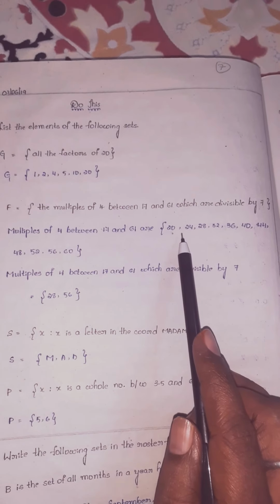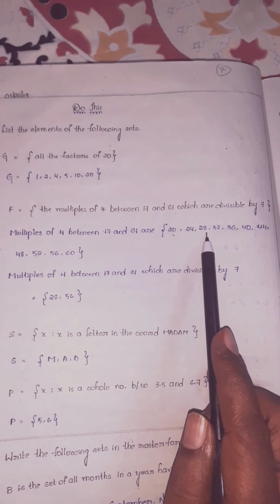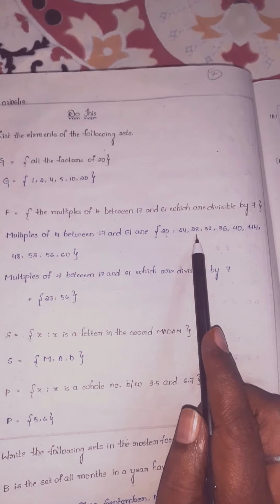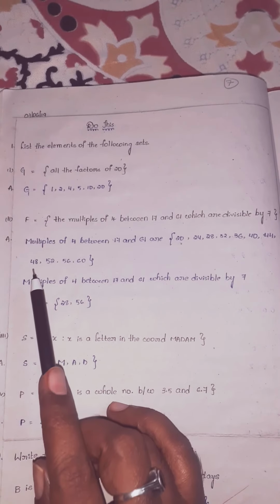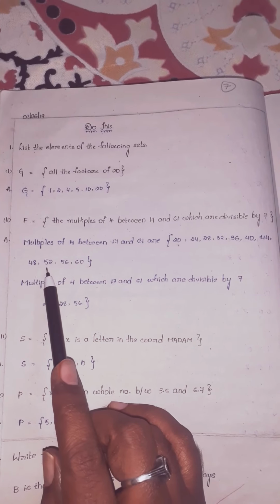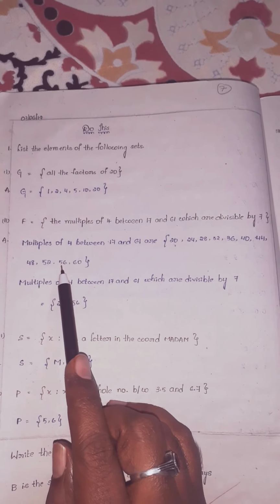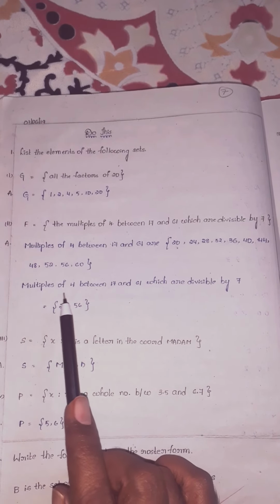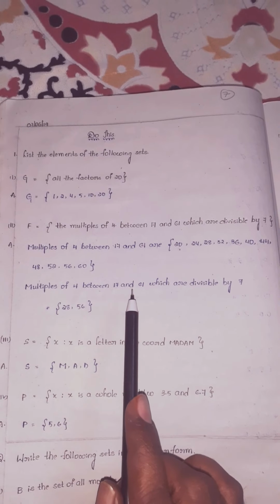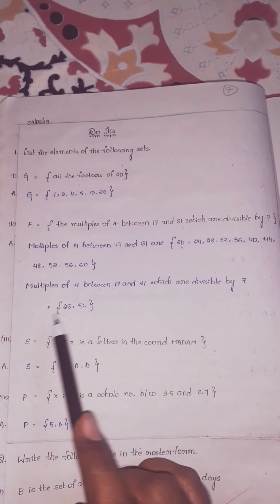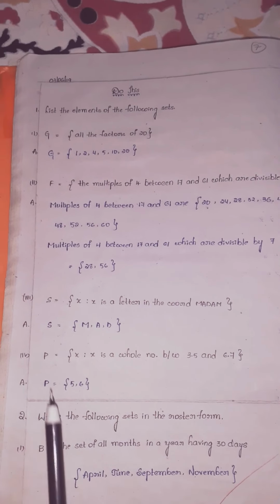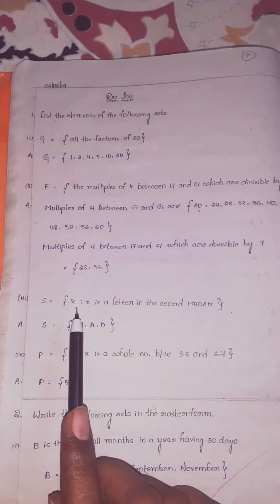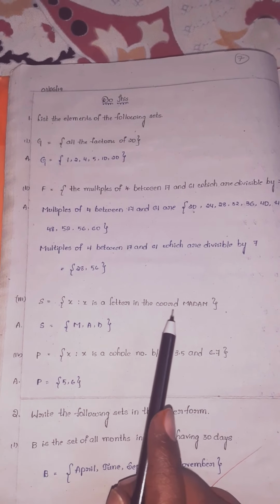So 20 does not go in the 7 table, 24 does not go, 28 goes in the 7 table, children. Next, 36 does not go, 40 does not go, 44 does not go, 48 does not go, 52 does not go, 56 goes in the 7 table, children. So therefore, what is the answer, children? Multiples of 4 between 17 and 61 which are divisible by 7 are 28, 56. Is it clear, children?